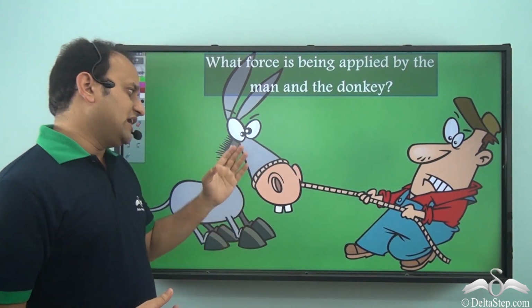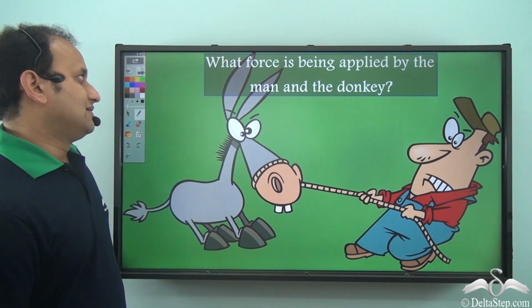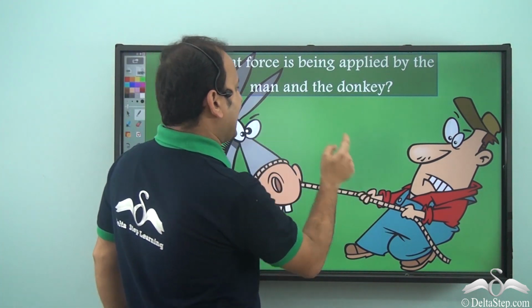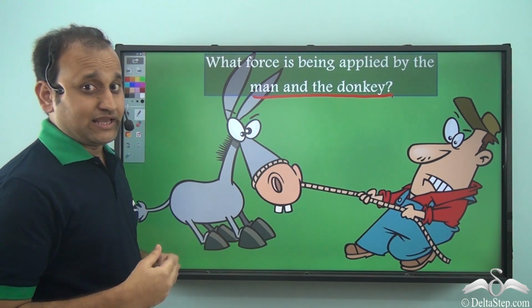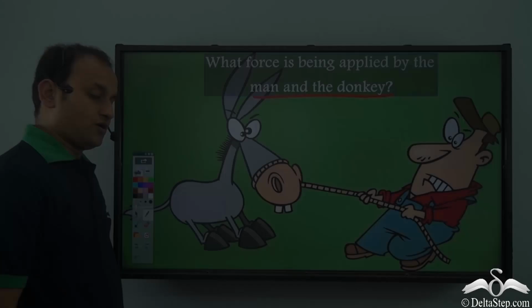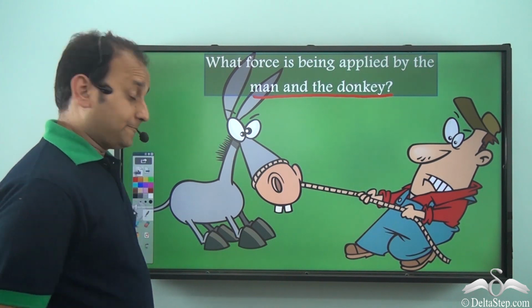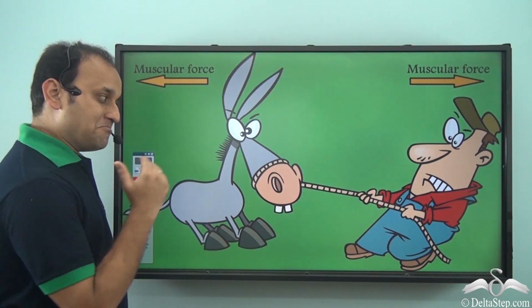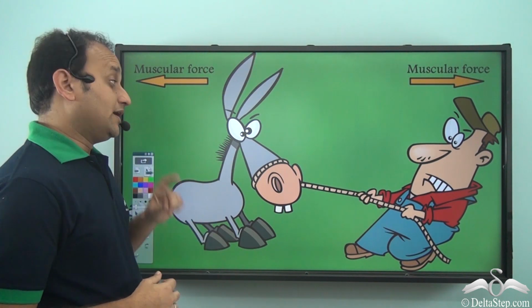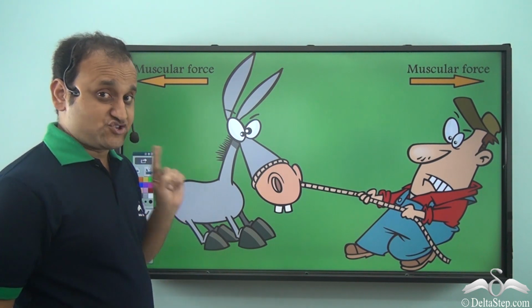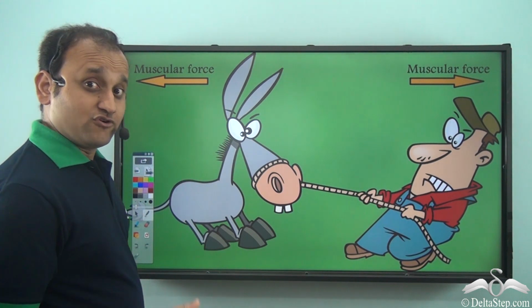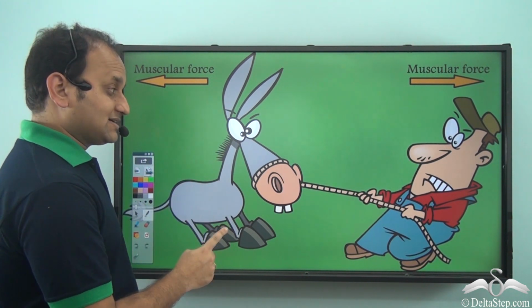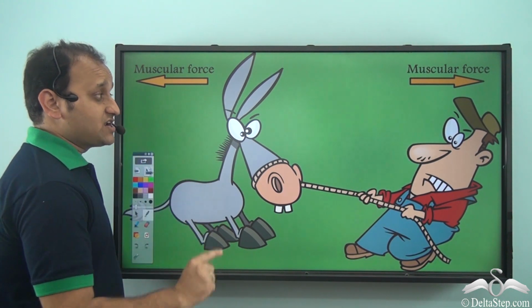And what do you think about this? Well, what force is being applied by the man and the donkey? What do you think? Well, both of them are applying muscular force on each other. Now another important thing which you can note here is that in both the cases muscular force is being applied, but it is applied in different directions.